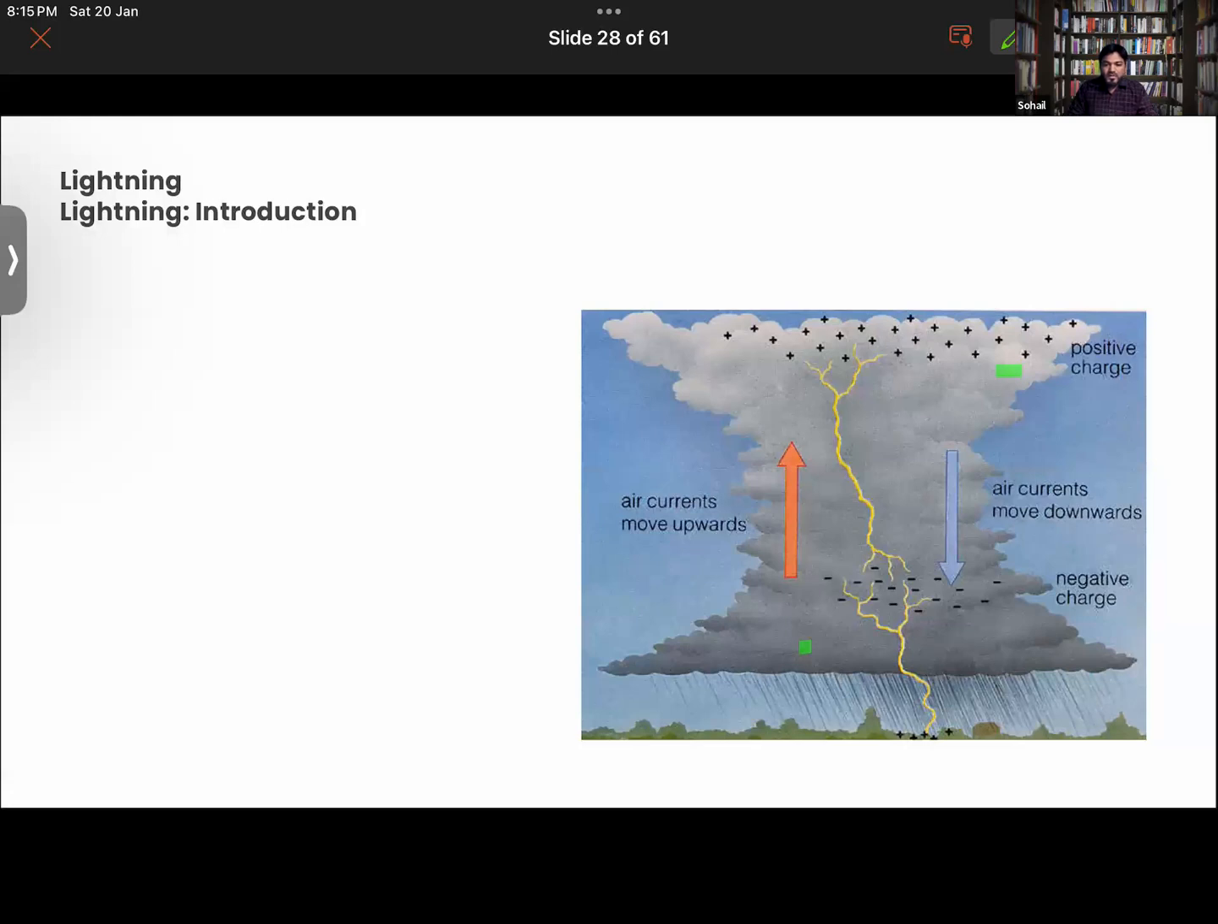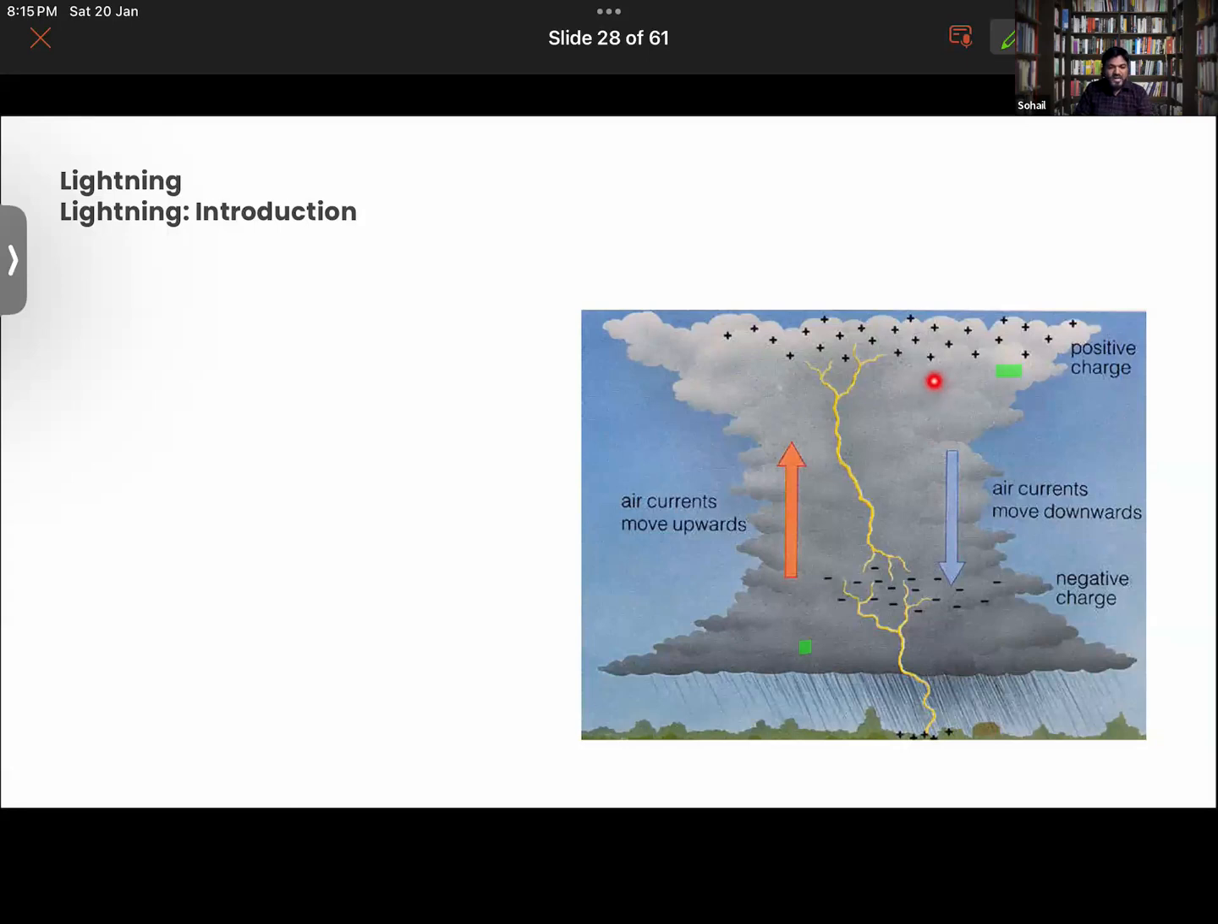Now, there's a difference of charges that is developed on the body here. You can look at the diagram here. When evaporation takes place, what happens? The evaporated water rises from the surface of the earth and goes up to the great heights of the atmosphere.